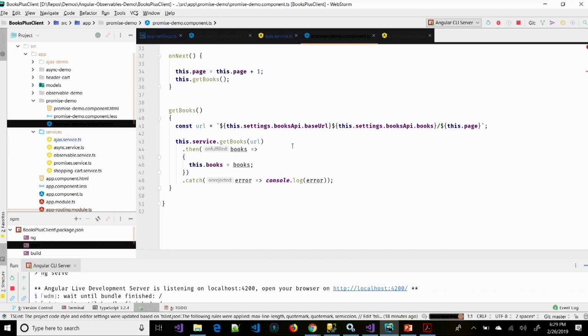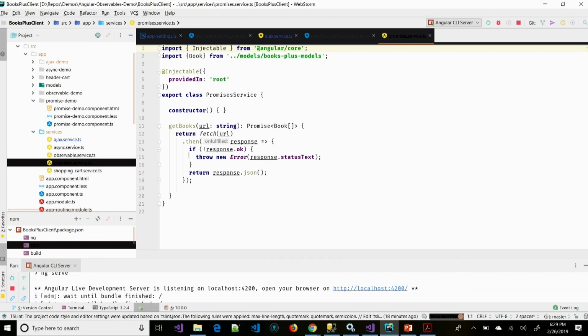So again, I can't get the array of books immediately. I'm returning the promise, so I still say .then, and I can set this.books equal to the array of books that I returned. That's the other thing that I did in the service, that's why I had a then inside of here. I didn't return the promise directly because I'm just returning basically an HTTP response, so I wanted to get the body out of that before I return that back. Okay, so that's where I'm returning response.json.